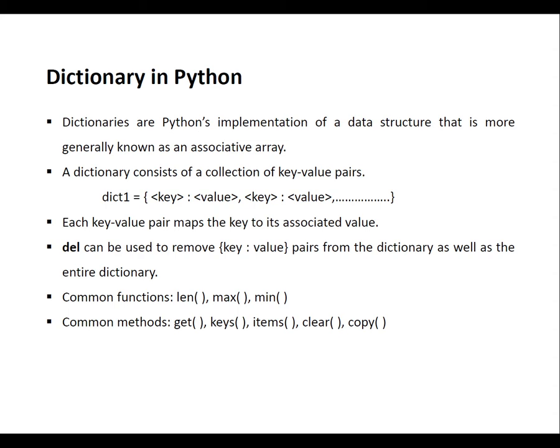Also, going ahead in Python, dictionaries may be associated with databases, or in other languages there is something known as an associative array, which is something similar to a dictionary in Python.